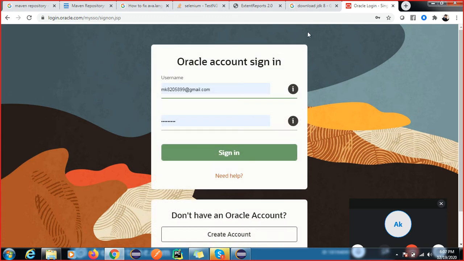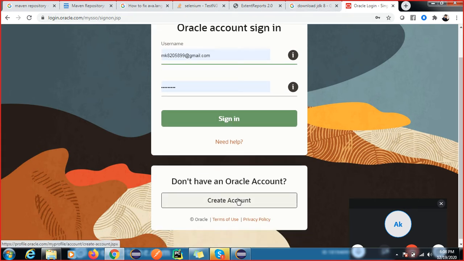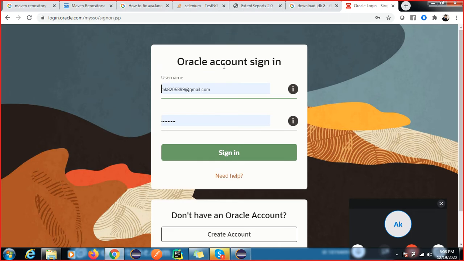Before this, the people who developed Java were Sun Microsystems, a lab in the US, but Oracle has purchased this software, so now it is part of Oracle. You have to create an account, otherwise you are not able to download this. I already have this account, so click on the sign in button.